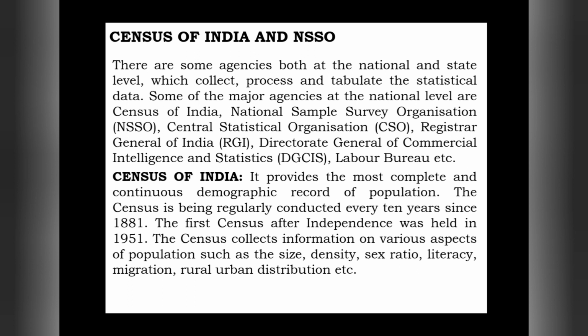Continuous demographic record means here we can find the chronological data related to population.